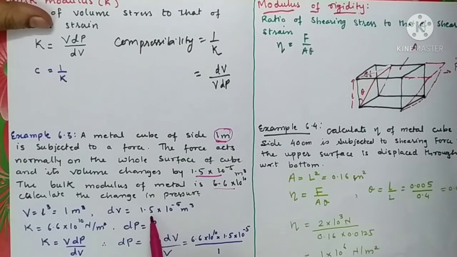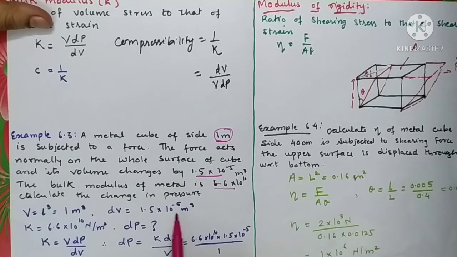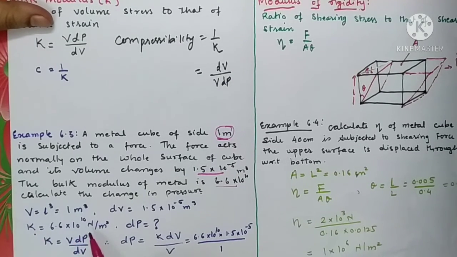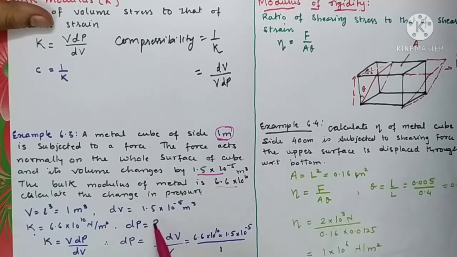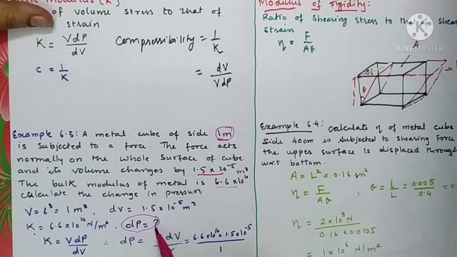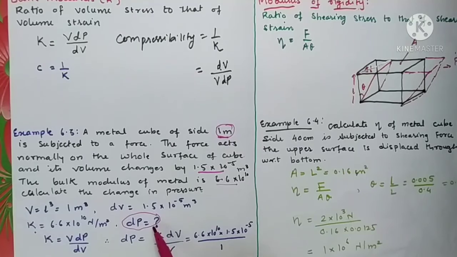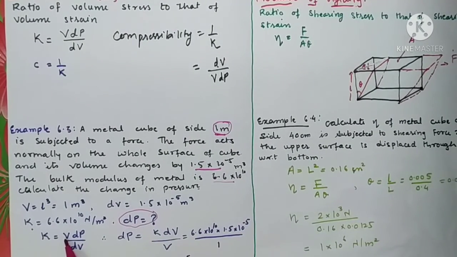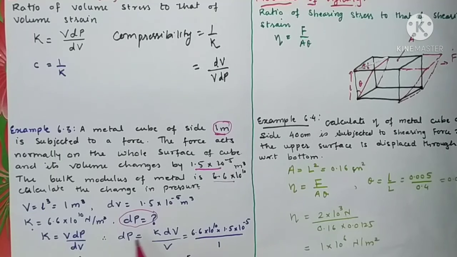Change in volume is already given. It is 1.5 into 10 raised to minus 5 meter cube. Bulk modulus is also given. It is 6.6 into 10 raised to 10 Newton per meter square. Now we have to find out the change in pressure dP. As we all know, bulk modulus has the formula K is equal to V dP upon dV. Then dP will have the formula dP is equal to K into dV upon V.